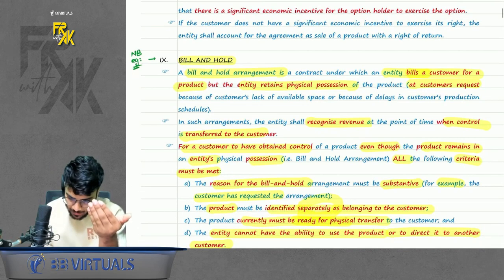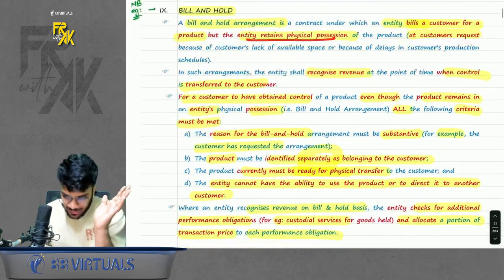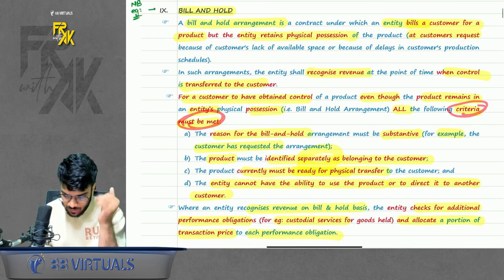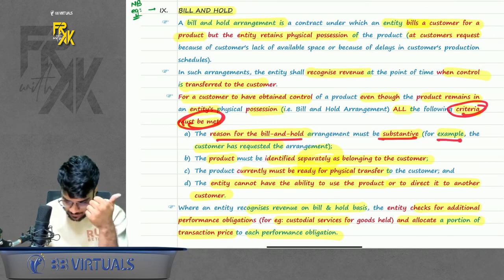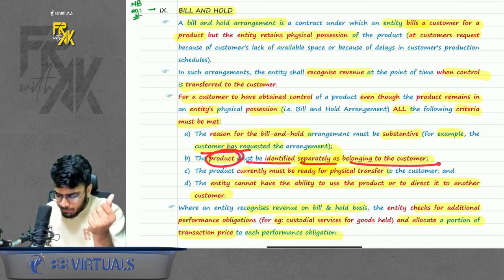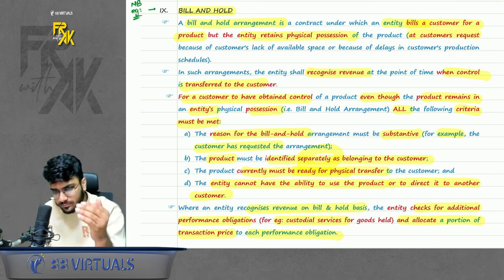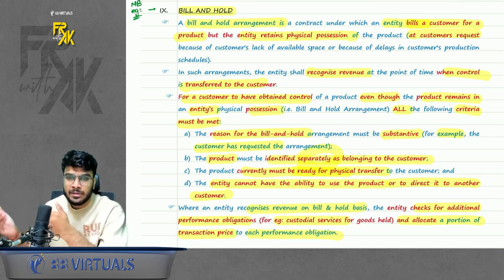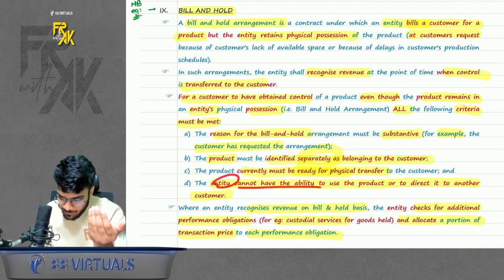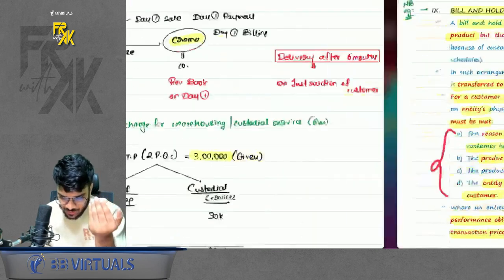So it says in a bill and hold arrangement, the entity bills a customer but retains physical possession at the customer's request. Some indicators are given to identify bill and hold. First, the reason for bill and hold should be substantive. The reason may be at the customer's request. The product must be identified separately as belonging to the customer. Even if the entity is keeping the delivery with themselves as of now, it should be specified that it belongs to a certain customer. The product currently must be ready for physical transfer. An entity cannot have the ability to use the product or to direct it to another customer. So if the conditions are met, it is a case of bill and hold.